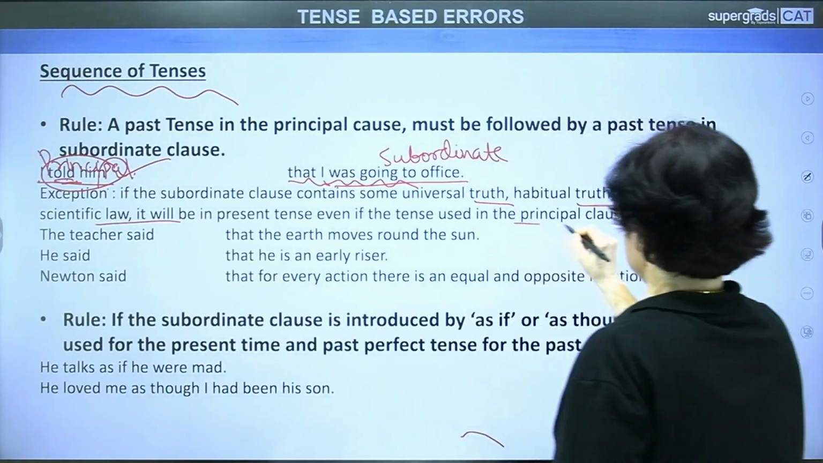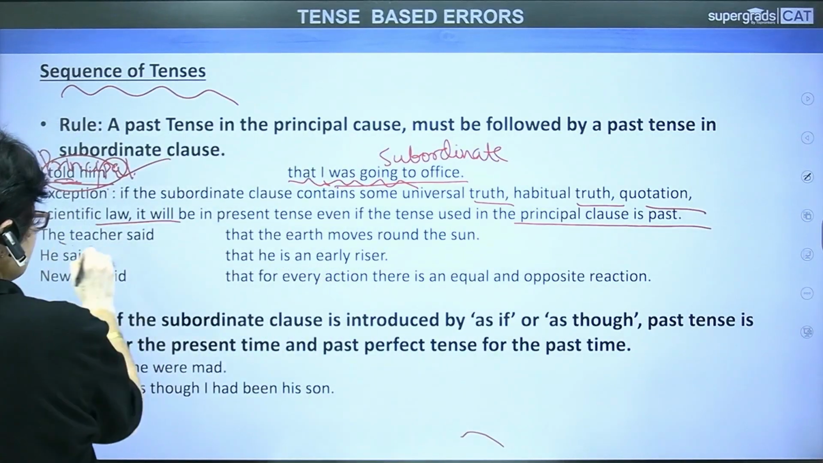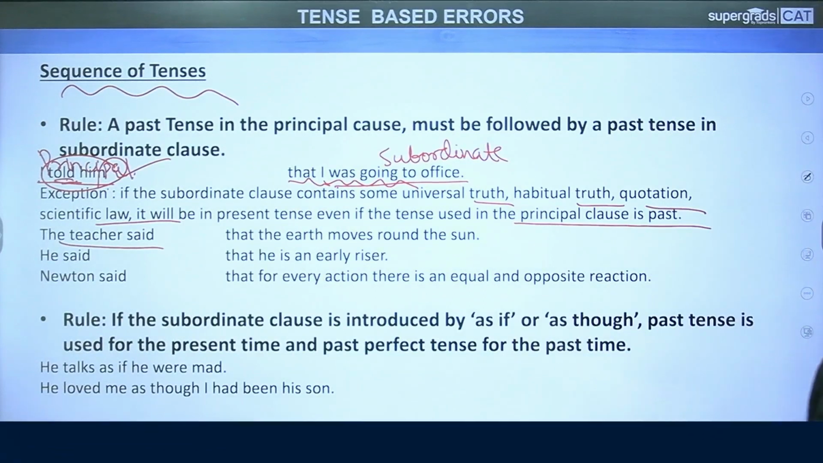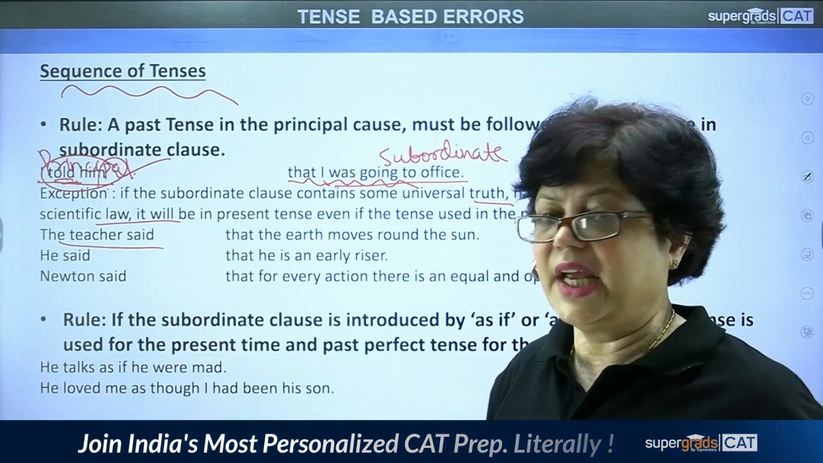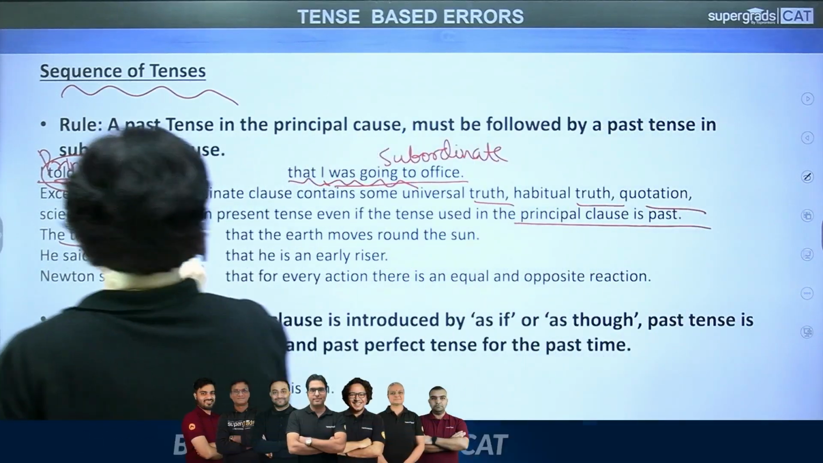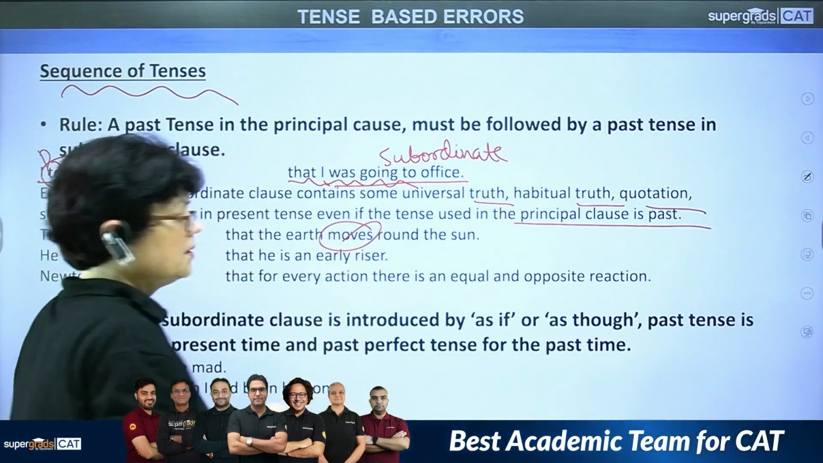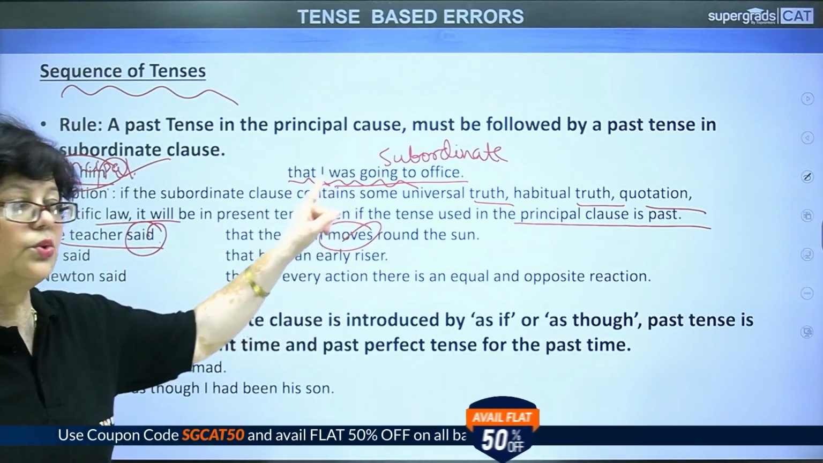Even if the tense used in the principal clause is past. For example, look at this. The teacher said that the earth moves around the sun. Now, this is something which is universal truth, which can never be changed. Okay. So, you have seen this said is in the past tense, but this move is in the present tense, which is perfectly fine because this is an exception to the rule.